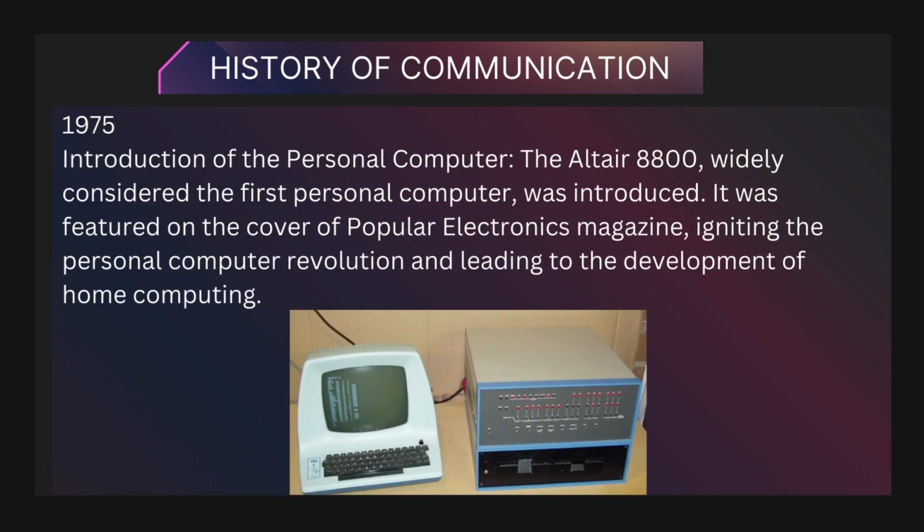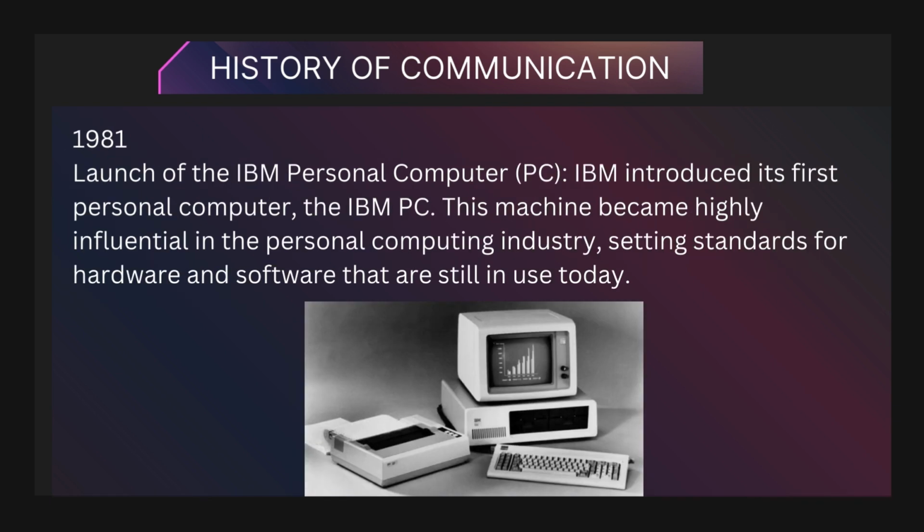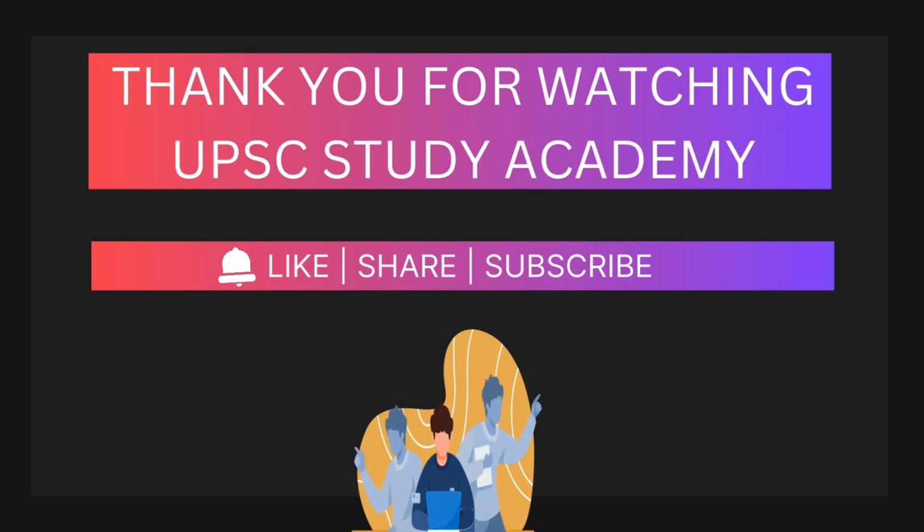1975 brought the introduction of the Altair 8800, widely considered the first personal computer. Featured on the cover of Popular Electronics magazine, it ignited the personal computer revolution and led to the development of home computing. Finally, in 1981, IBM introduced its first personal computer, the IBM PC. This machine became highly influential in the personal computing industry, setting standards for hardware and software that are still in use today. And there you have it, the essential components of communication systems explained.